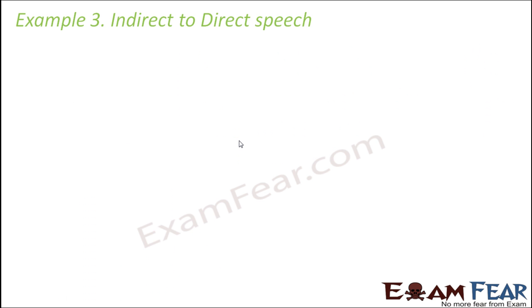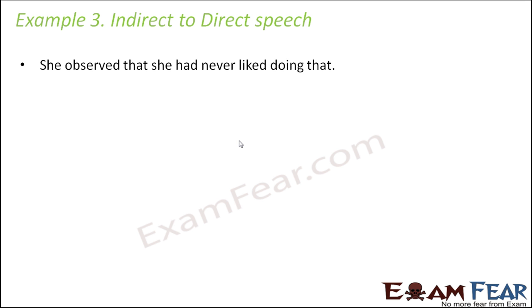Now let's look at the last example. She observed that she had never liked doing that. So obviously this is an indirect speech example, and we need to convert this into direct speech. So what is the reporting verb here? It is observed. So it would be she observed, and then you put a comma, start the direct speech with quotes. She had never liked doing that. So she will change to I.